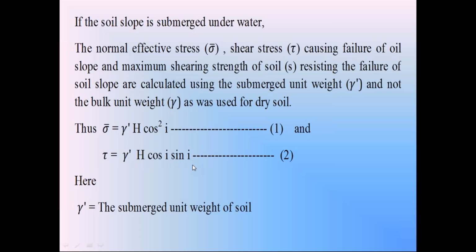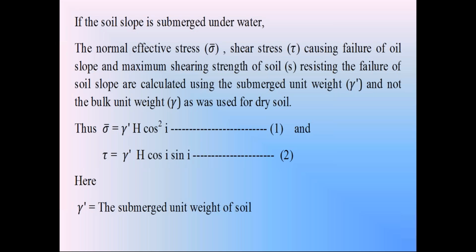Since the soil is in submerged condition, we take the submerged unit weight gamma dash. So tau is equal to gamma dash H into cos i into sin i. In the submerged condition also, the pore water pressure U is 0. When the entire soil is inside the water, the pore water pressure is 0. Since the pore water pressure is 0, the effective normal stress sigma dash is equal to the total normal stress sigma.